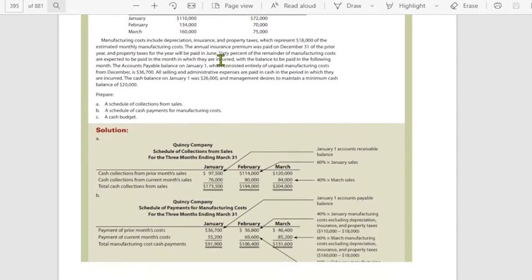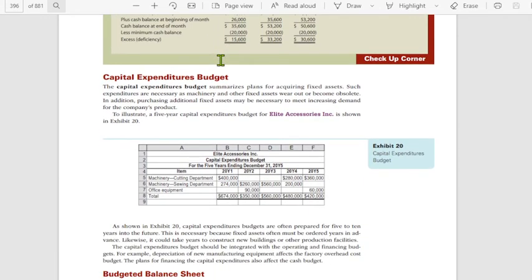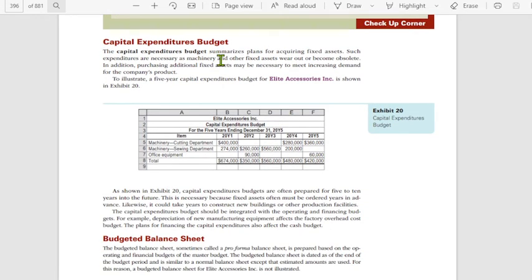So this is another example. I think that we have to proceed with the capital expenditures budget. So under the capital expenditures budget, it summarizes plans for acquiring fixed assets. Such expenditures are necessary as machinery and other fixed assets wear out or become obsolete. So, 'di ba, merong useful life ang bawat fixed asset.